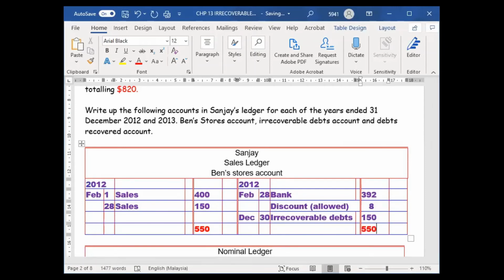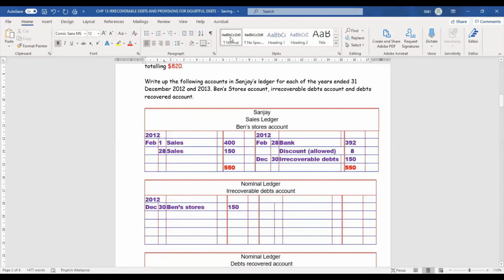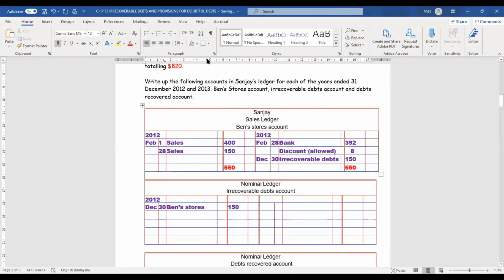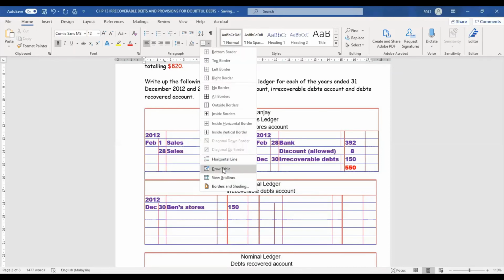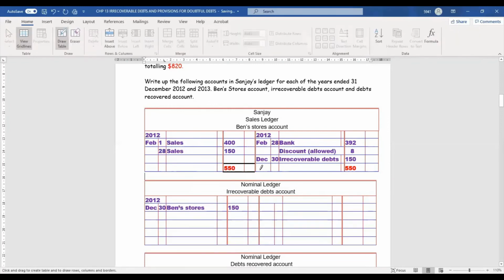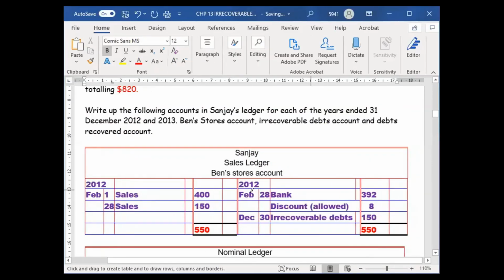Then you need to draw a line. Okay, we draw a line here and here. Nice. After that we continue.